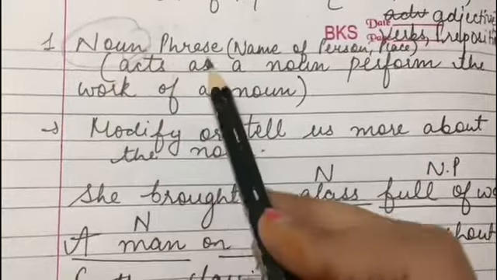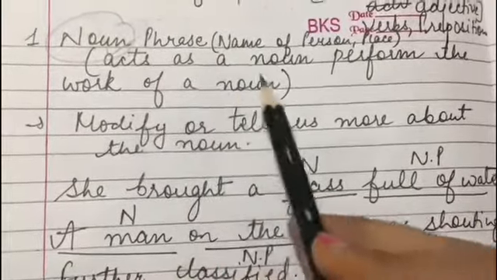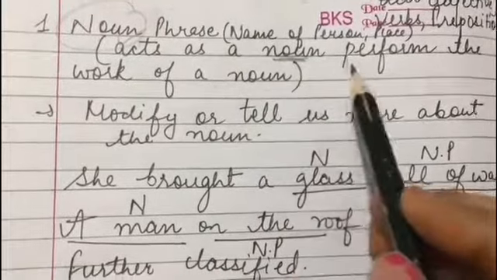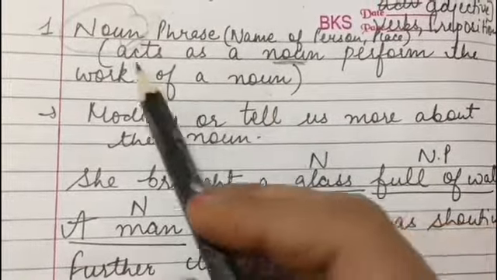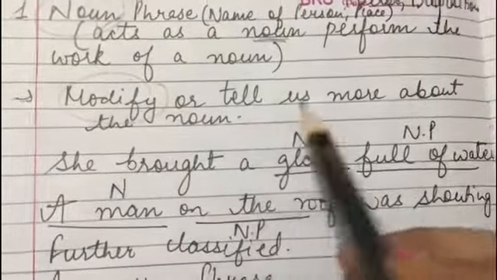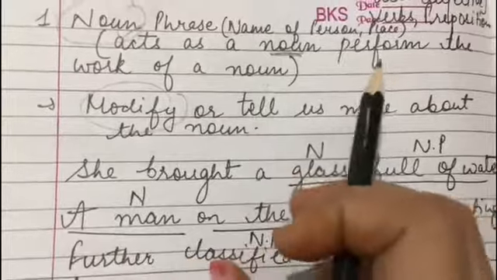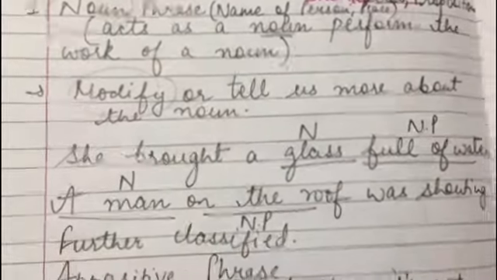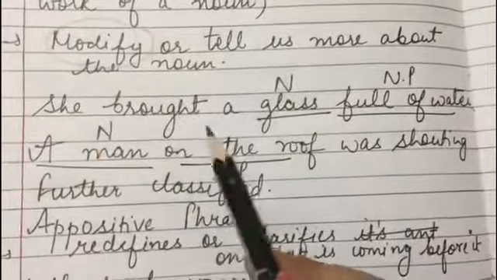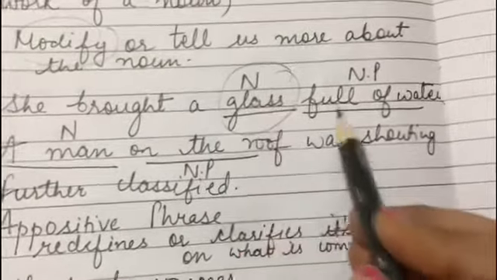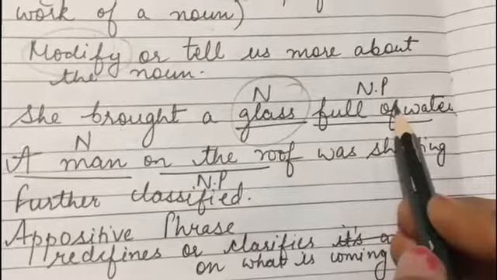So now what is a noun phrase? It acts as a noun and performs the work of a noun. Basically, it modifies the noun and tells us more about that noun. See, she brought a glass full of water. So here glass is the noun and full of water is the noun phrase, right?